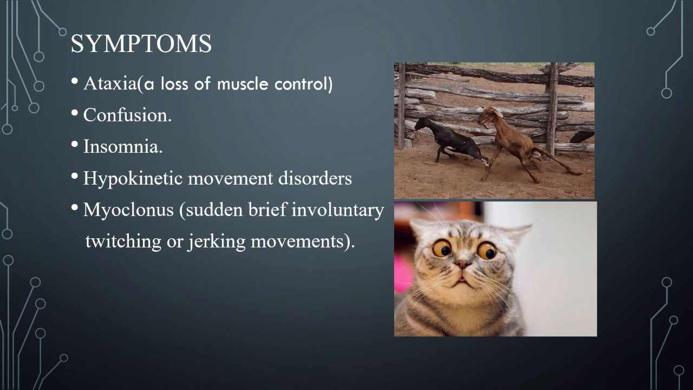These are neurological diseases, so the symptoms are related to the brain, like ataxia, loss of muscle control. The animals cannot control their muscles. Then there is confusion. They are totally confused and don't know what to do, like in mad cow disease. Insomnia, a lack of sleep, and hypokinetic movement disorders, which include twitching and jerking movements like Parkinson's disease, and then myoclonus, which is sudden brief involuntary twitching and jerking movements.